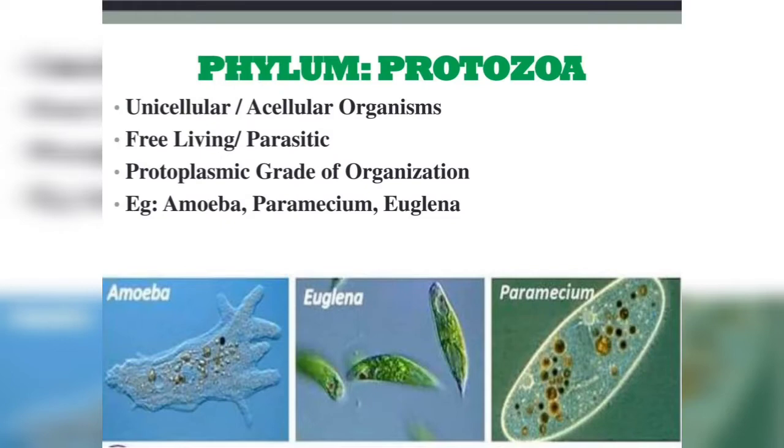All the activities are carried out by the cytoplasm of a single cell. They don't have tissues and organs. They locomote with the help of flagellae, ciliae or pseudopodia. Few examples are amoeba, paramecium and euglena.